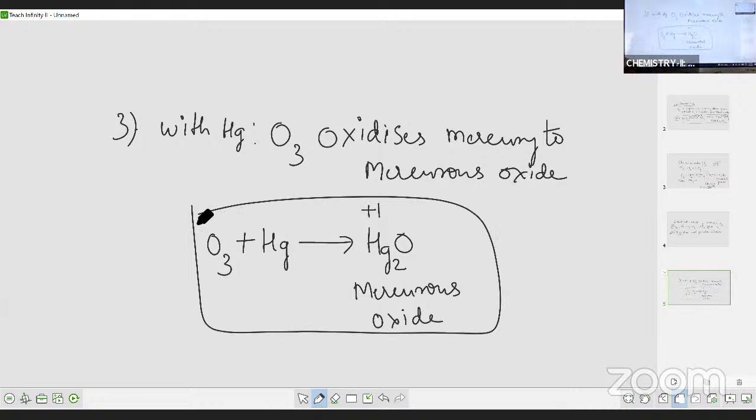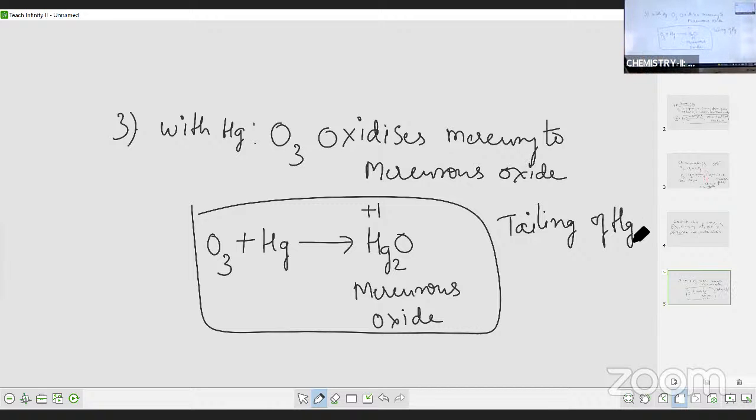Come on, copy down fast. So this is also called tailing of mercury. I'll explain this with one basic.